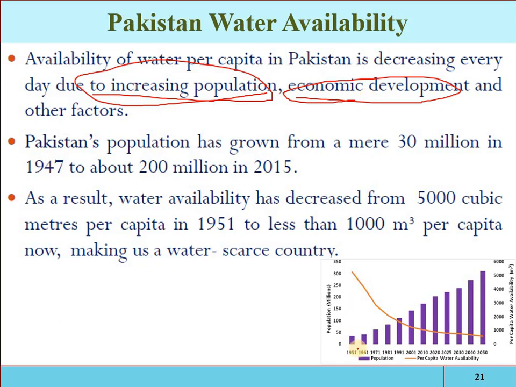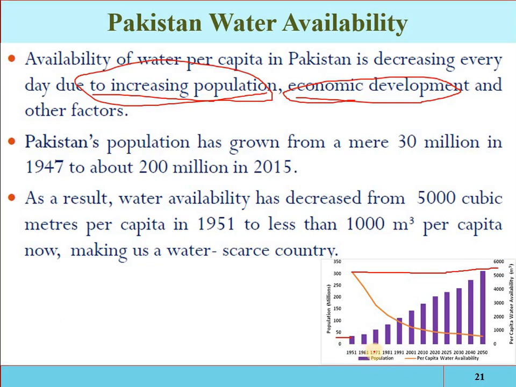Look at this one. In 1951, the population was less than 50 million, approximately 35 million. So at that time the water availability was more than 5,000 cubic meters per head per year. The population is less, so more water will be available per person per year.